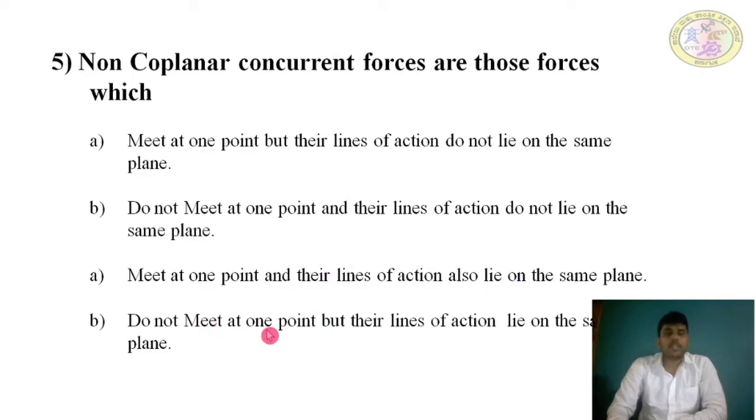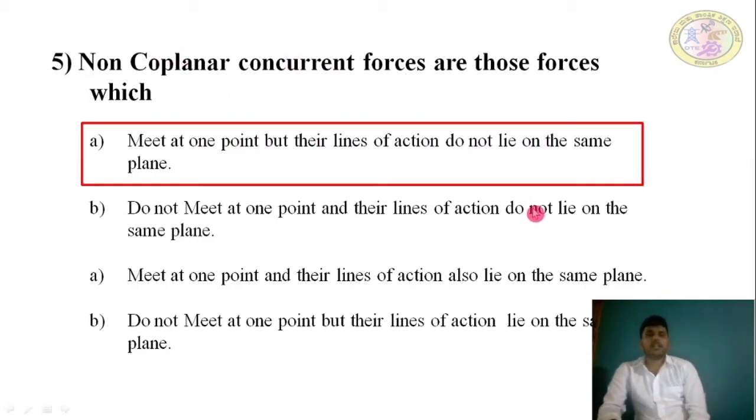Next, forces that do not meet at one point are non-concurrent forces, but here the question says concurrent forces. The answer is: meeting at one point means concurrent forces, and lines of action not lying on the same plane means non-coplanar, lying in different planes. So the first one is the answer.